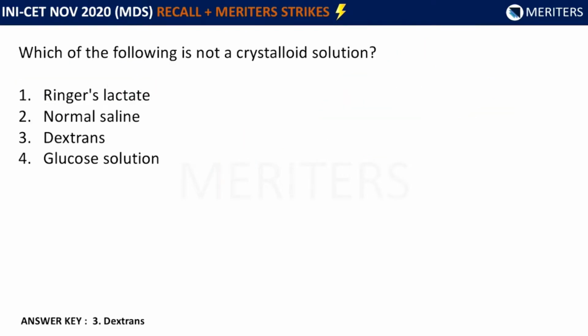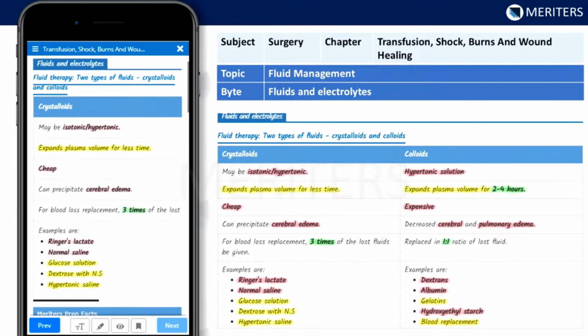Now we have another question. Which of the following is not a crystalloid solution? The options were Ringer's lactate, normal saline, dextrans, and the fourth option was glucose solution. Out of these, the answer was dextrans. This topic has been covered in general surgery under the chapter transfusion, shock, burns, and wound healing, under the topic fluid management, in the bite on fluids and electrolytes. We have to know what is a crystalloid and what is a colloid. Crystalloids are always iso or hypotonic, whereas colloids are hypertonic.